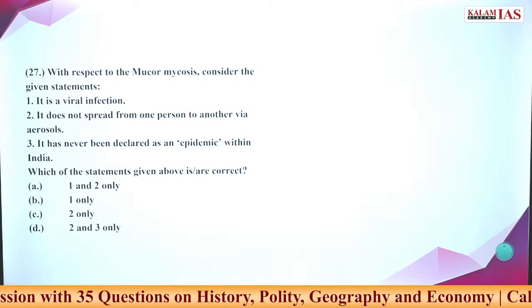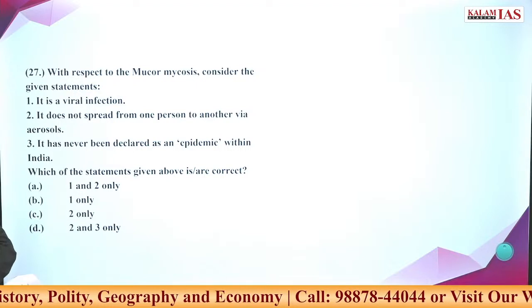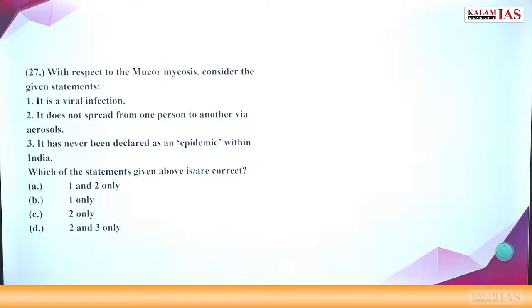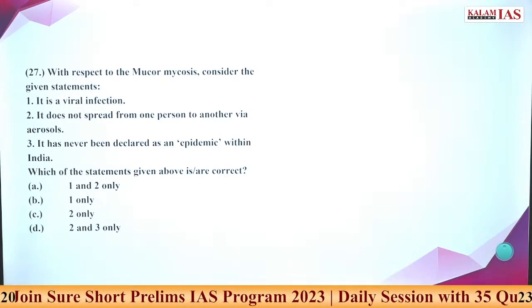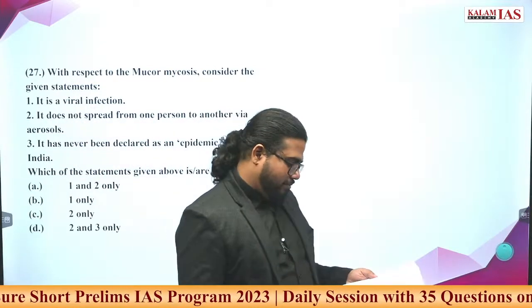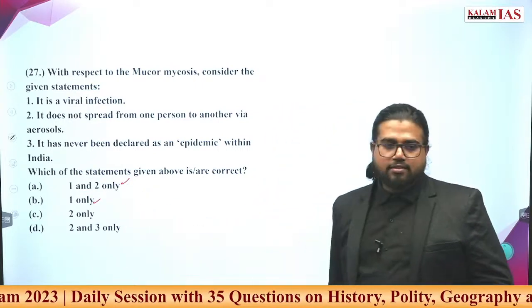This is like a current affairs question from the pandemic year. If you remember it, it will become a very easy question. Otherwise, it's quite a tough question. Question number 27. What is the answer? Tell me. A, B, and something else?